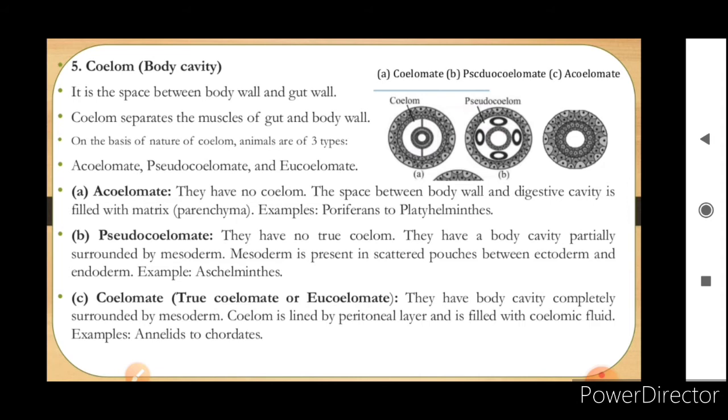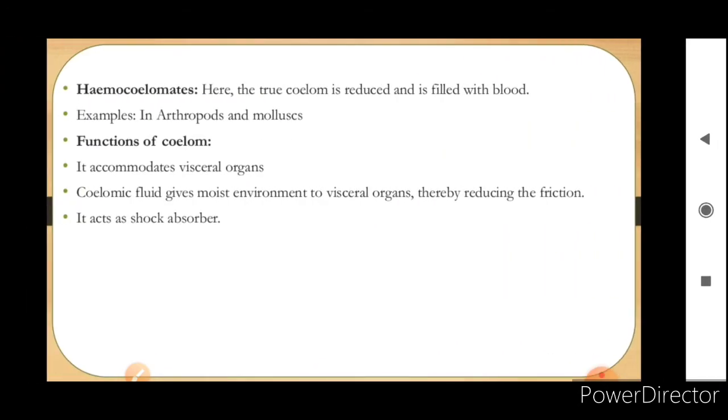Coelomate animals are the true coelomates or eucoelomates, in which the body cavity is completely surrounded by mesoderm, and the coelom is lined by the peritoneal layer and filled with coelomic fluid. Now the other type is the hemocoelomates. Here the true coelom is reduced and it is filled with blood. We are aware of the hemoglobin pigment which is present in blood. So anything related to heme is blood. So this is a coelom in which blood is filled.